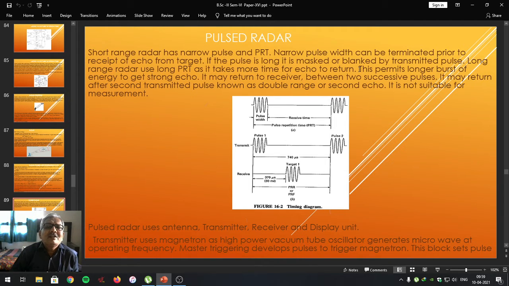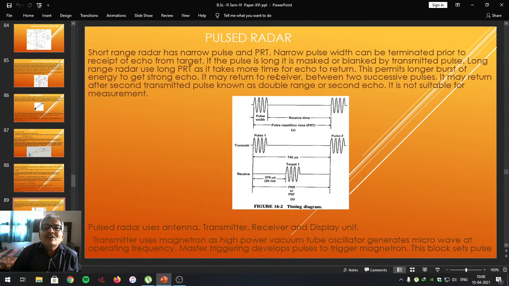In general, if the radar is short range, PRT is less. If it is a long range radar, PRT is more. This permits longer bursts of energy to get a strong echo for long range radar.